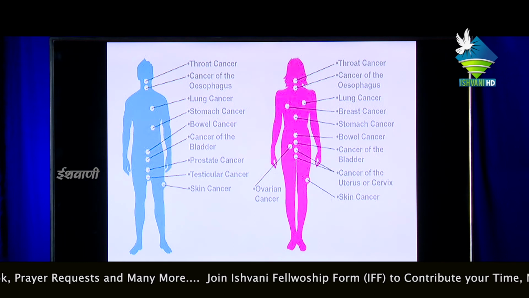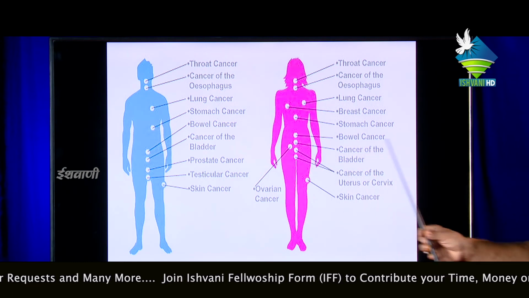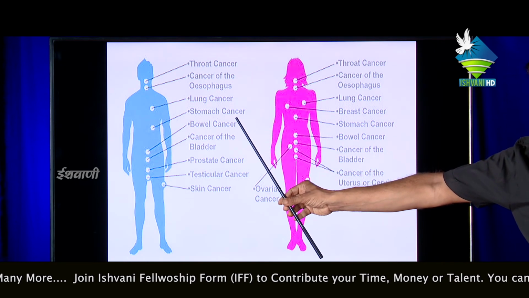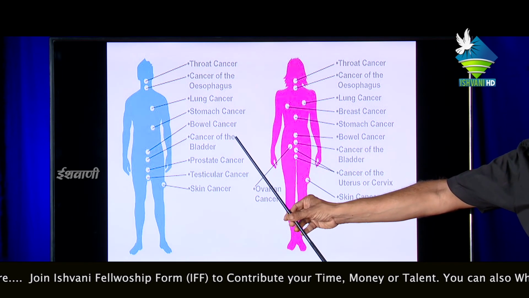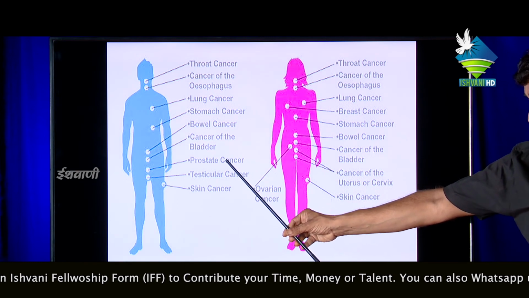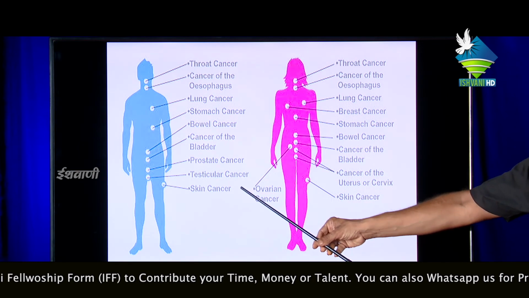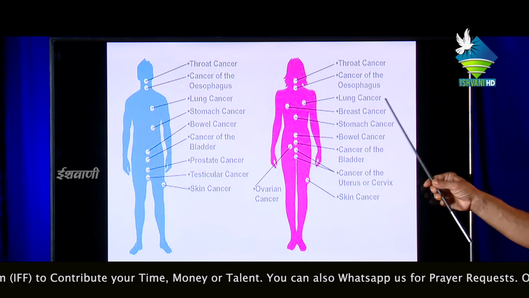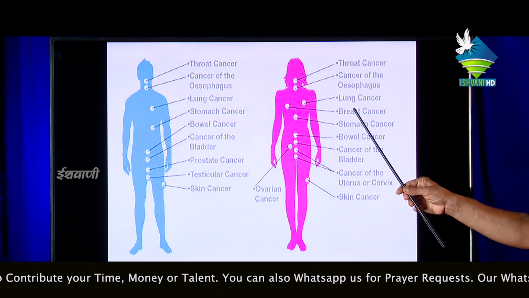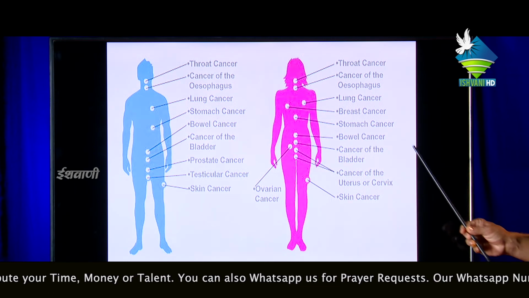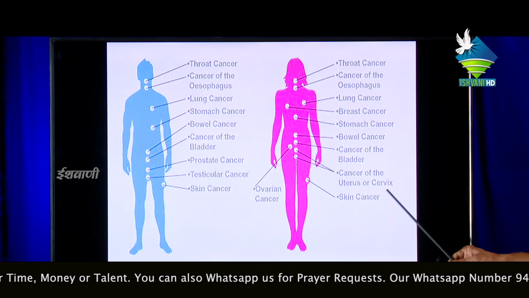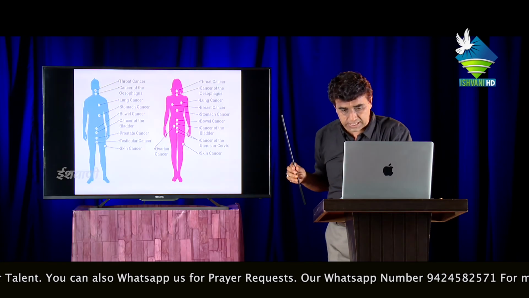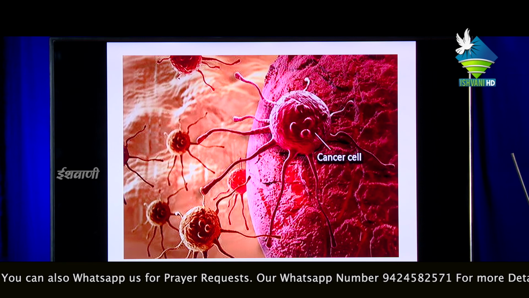Next, what type of cancer are we facing, in male and female? Throat cancer, cancer of the esophagus, lung cancer, stomach cancer, bowel cancer, cancer of the bladder, prostate cancer, testicular cancer, skin cancer. Similarly here also, throat cancer, cancer of the esophagus, breast cancer, mainly associated with females, bowel cancer, and other cancers similar to males. So the whole body. Now see the cancerous cell, a beautiful photograph I am just illustrating.